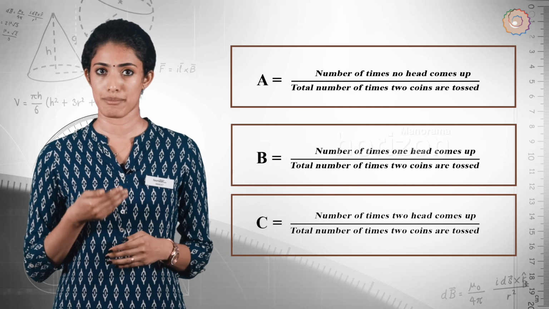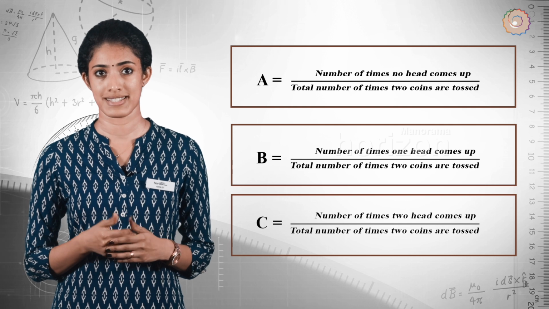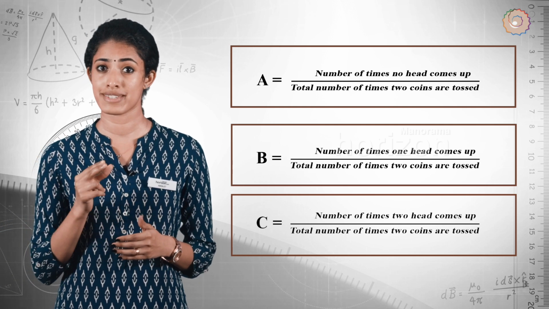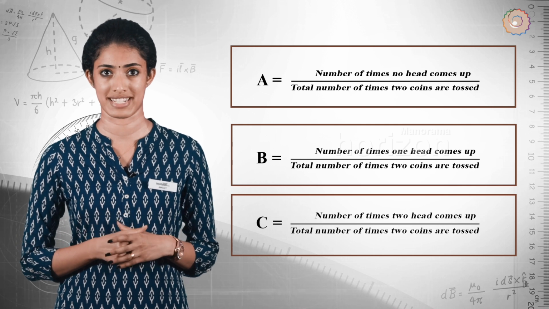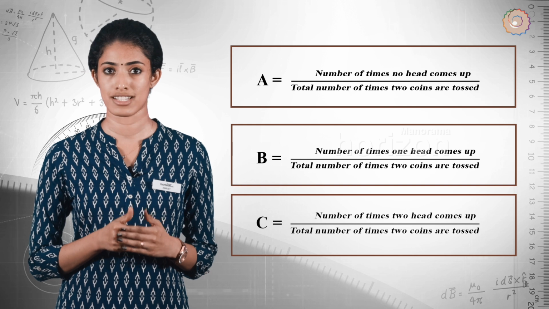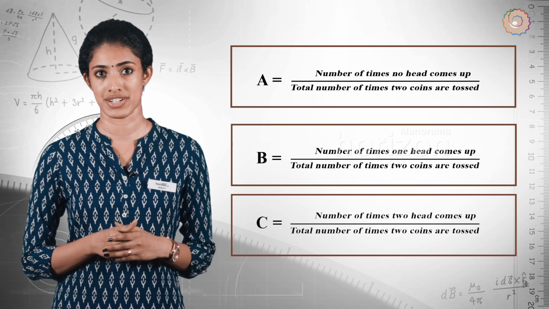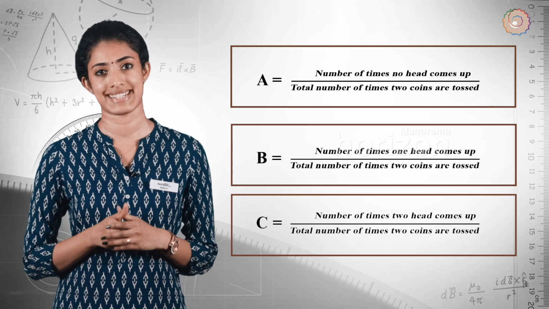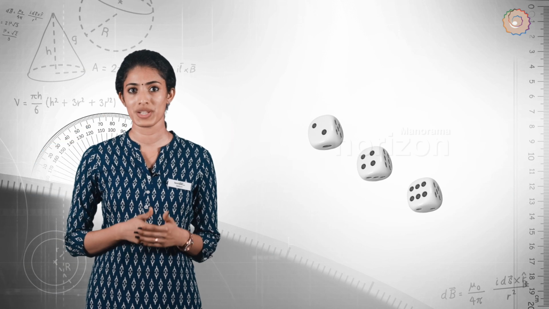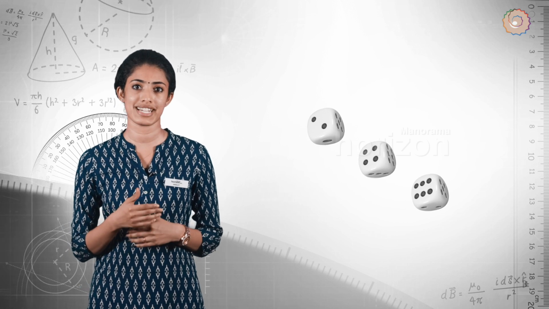Now, increase the number of tosses and record the observations. As the number of tosses increases, the values of A, B and C become closer to 0.25, 0.5 and 0.25 respectively. Each simultaneous toss of two coins is called a trial. Therefore, a trial is an action which results in one or several outcomes. Similarly, if our experiment was to roll a die for getting an even number, then the event would consist of 3 outcomes.